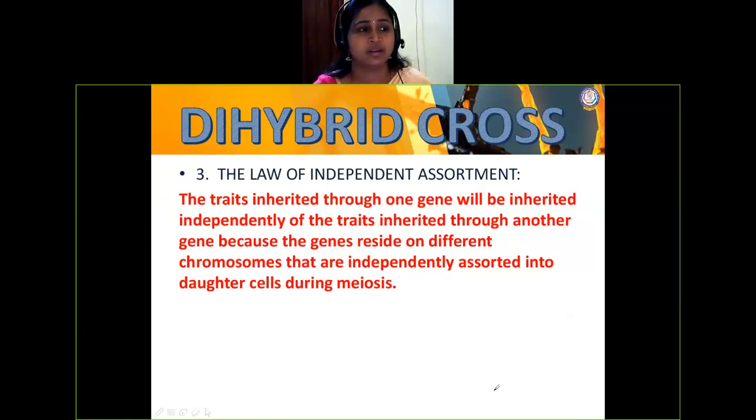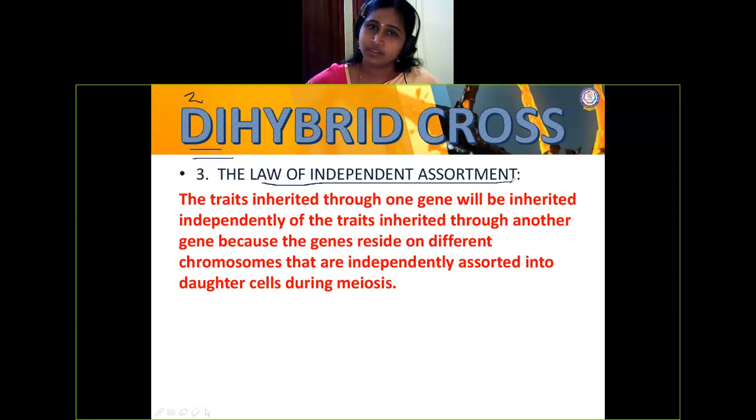Dihybrid, what I said, di is nothing but 2. Mono, 1. So you're taking one character there, intercrossing, and you're getting the offspring. And here, two characters you're going to take, right? Di, two characters we are going to take. So you listen here, the law which obeys this dihybrid cross is nothing but independent assortment.